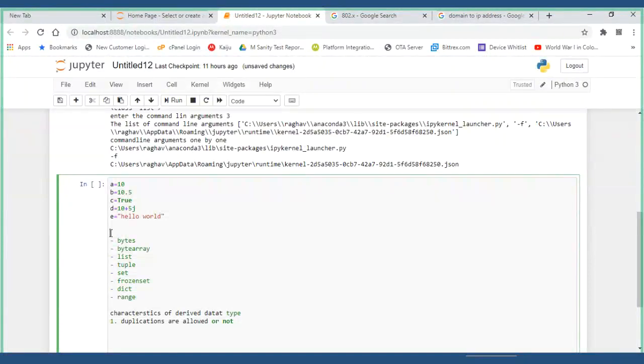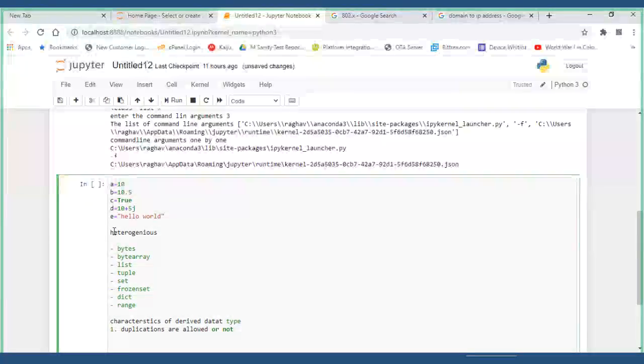So whether the data type allows heterogeneous values: within the same variable, say a is equal to some variable, I assign multiple values.